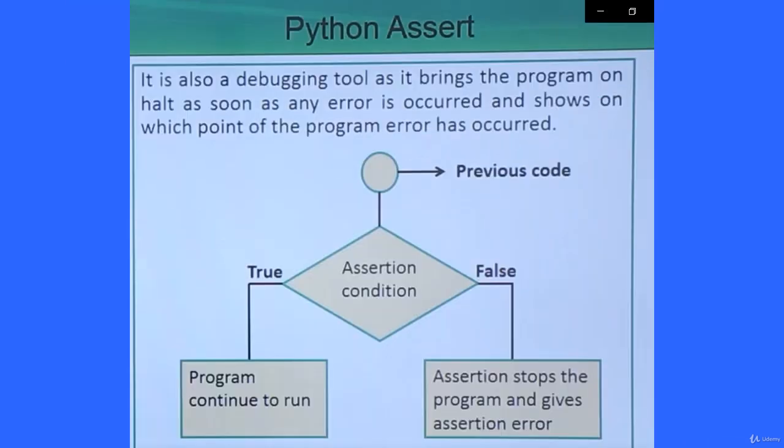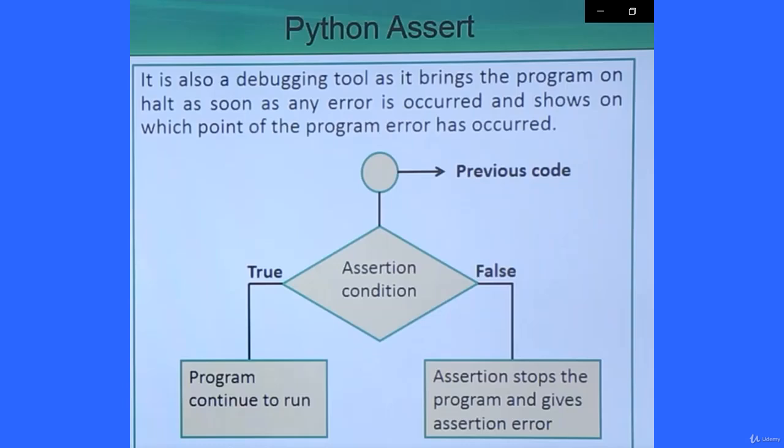It is also a debugging tool, as it brings the program to a halt as soon as any error has occurred and shows at which point of the program the error has occurred. So that is the special feature of assertion. The previous code is there, and now we are having the assertion condition. If the assertion condition is true, then the program continues to run. If it is false, then the assertion stops the program and gives the assertion error and also the respective point where that particular error has occurred. That will be mentioned in the assertion error.